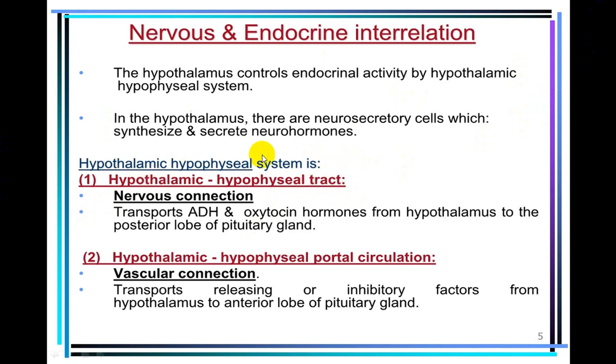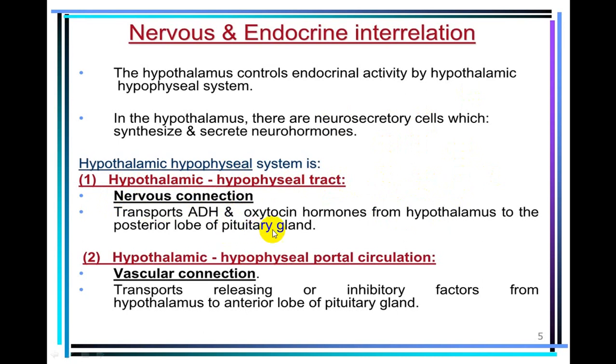Hormone is synthesized and secreted by hypothalamic neuronal cells or neurosecretory cells, and they go to posterior pituitary by nervous connections, where it is stored, and whenever there is a stimulus they are released from posterior pituitary.